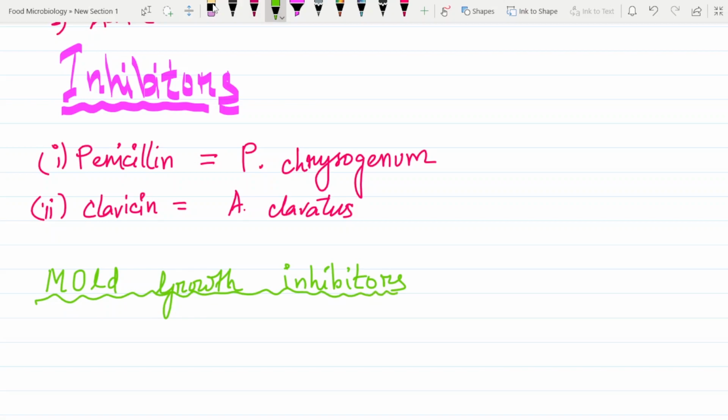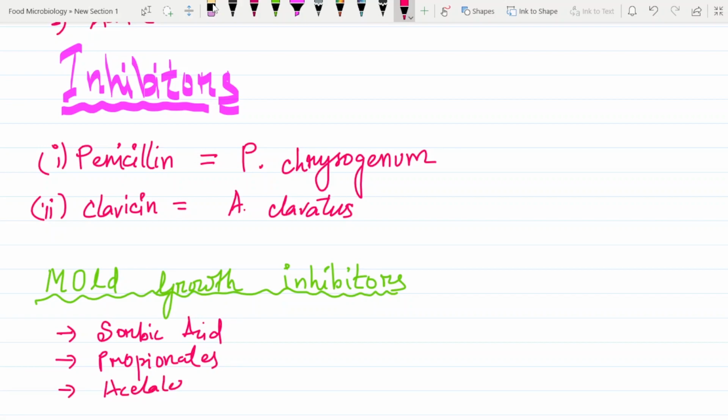Now what are those chemicals? They are like sorbic acid, propionates, and acetates. So these actually are inhibitors that are inhibitory to mold growth. I think that is enough for these inhibitors.